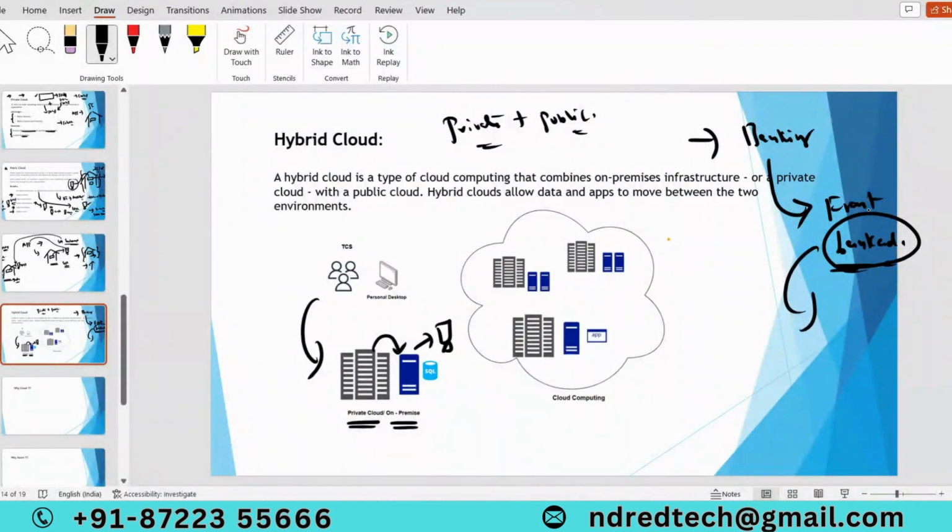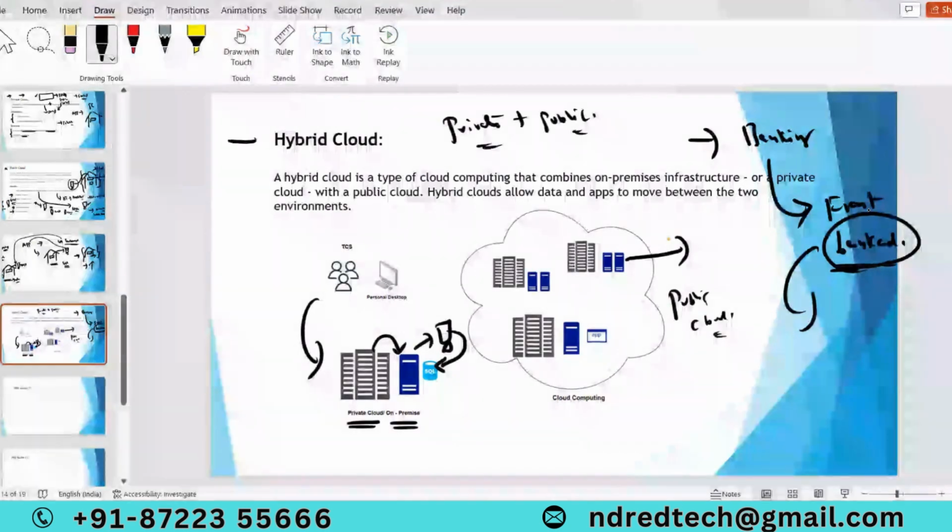With the help of virtualization software, they create one virtual machine. On top of the virtual machine, they install one of the database software. In general, they keep those database-related virtual machines in the private cloud, and the front-end related applications are deployed in the public cloud. So this is the scenario.